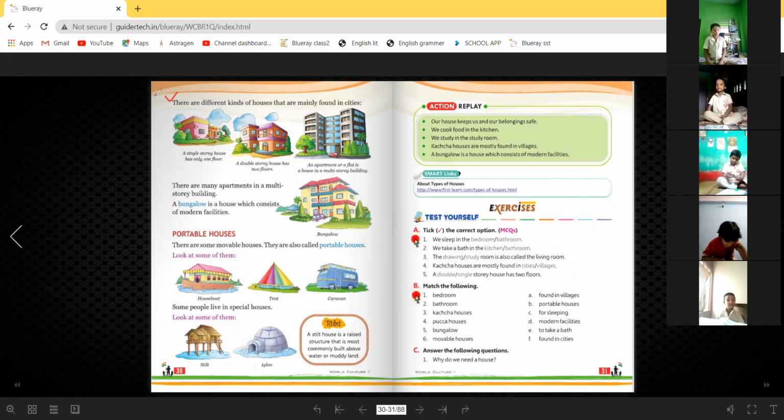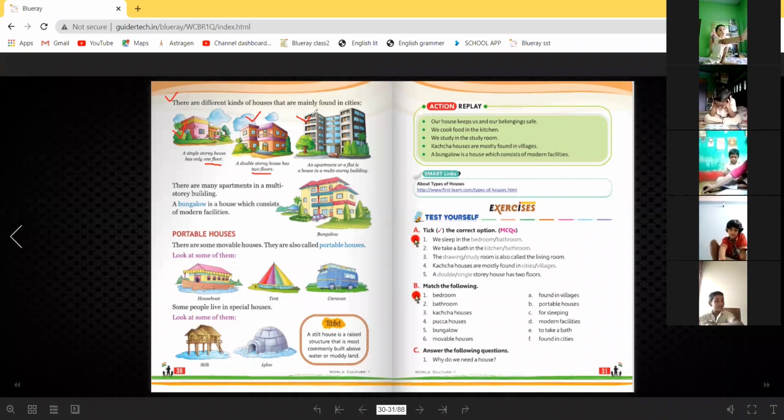There are different kinds of houses that are mainly found in cities. What is this? This is a single story house, has only one floor. আমরা এটাকে কি বলি? একতলা বাড়ি। A single story house. Story mean you can say tola, floor. A single story house has only one floor. Floor means tola, single story. Next, double. Double mean dotola. A double story house has two floors and a single story house has only one floor.